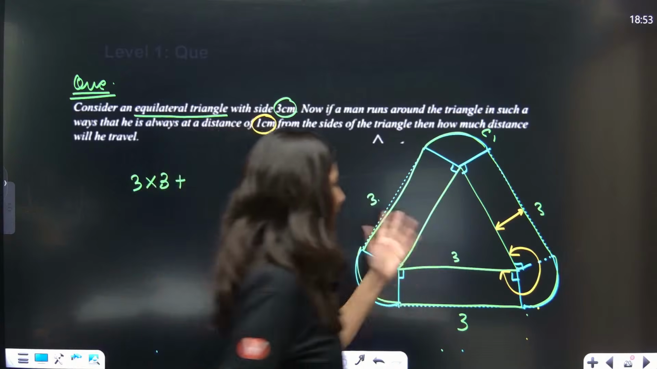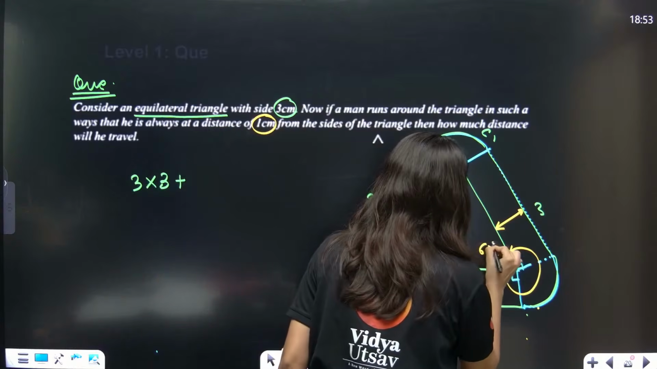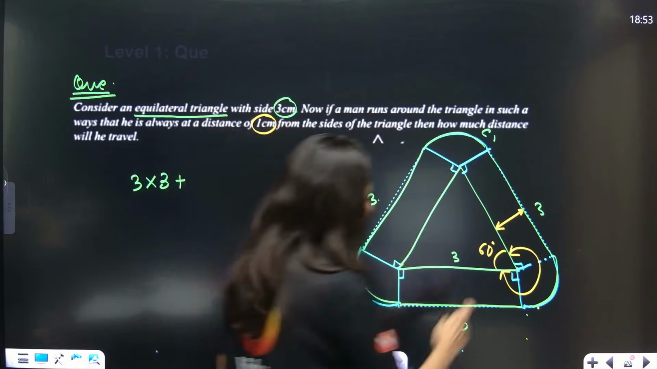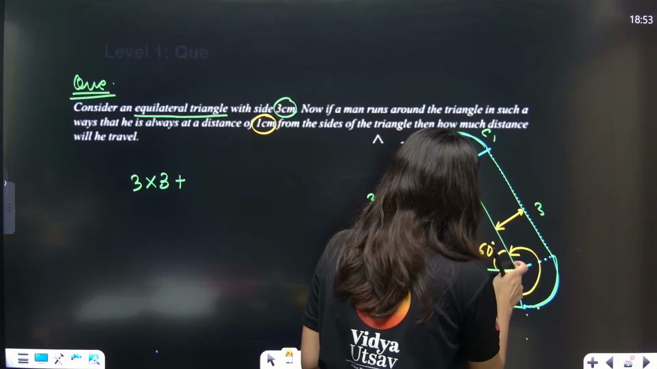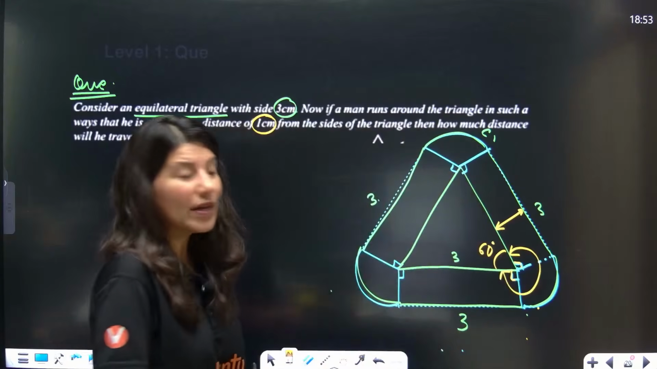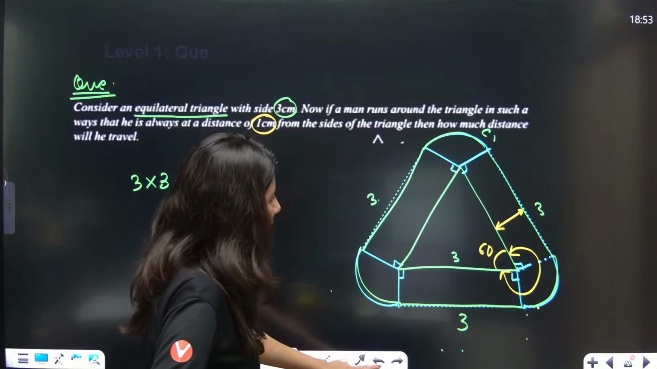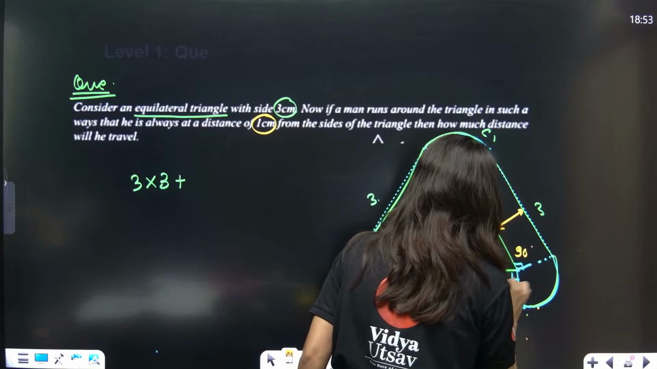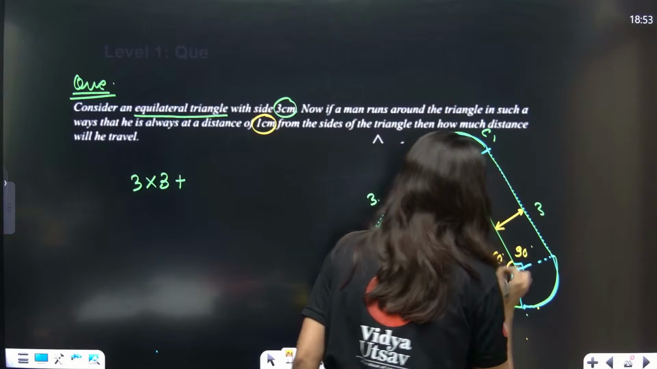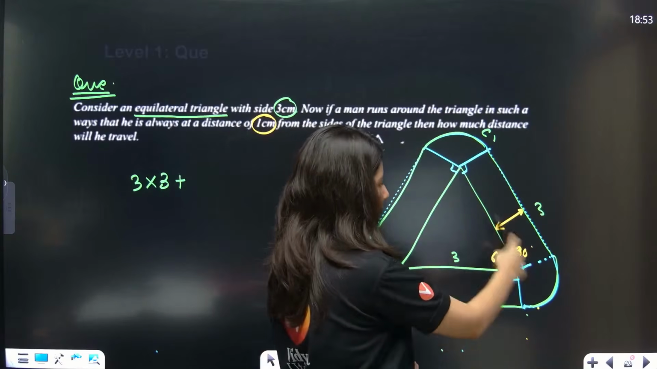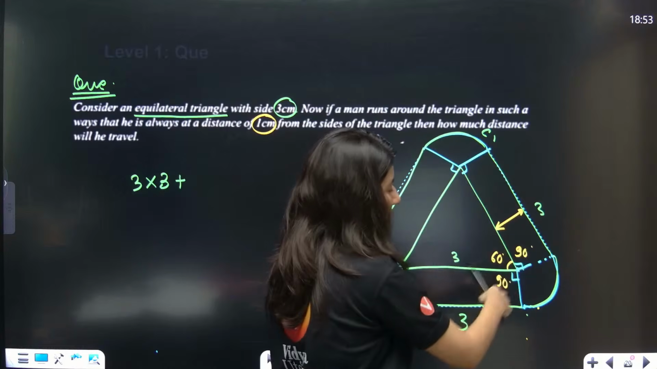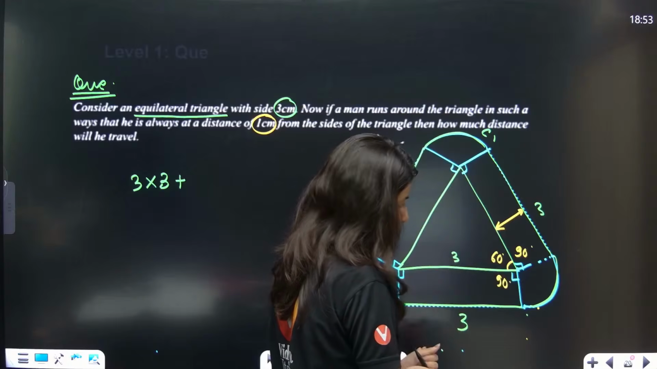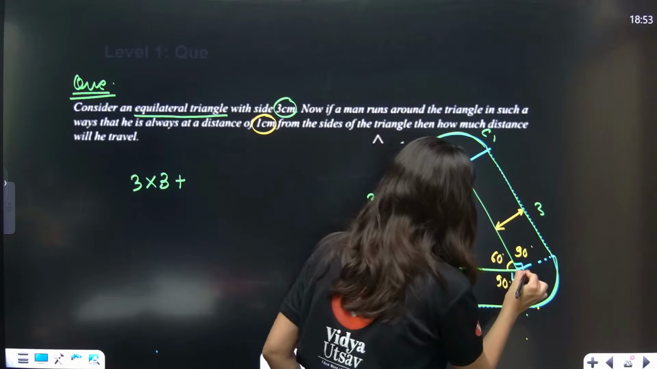Ma'am, see, equilateral triangle, so this is 60 degree. So the left out will be 360 minus 60. See, I am looking for, understand. This is your 90, this is your 90, this is your 60. So the complete angle is what? 360. 180 is already gone. If this is 60, then the other will be what? 120. Yes, this angle is 120.